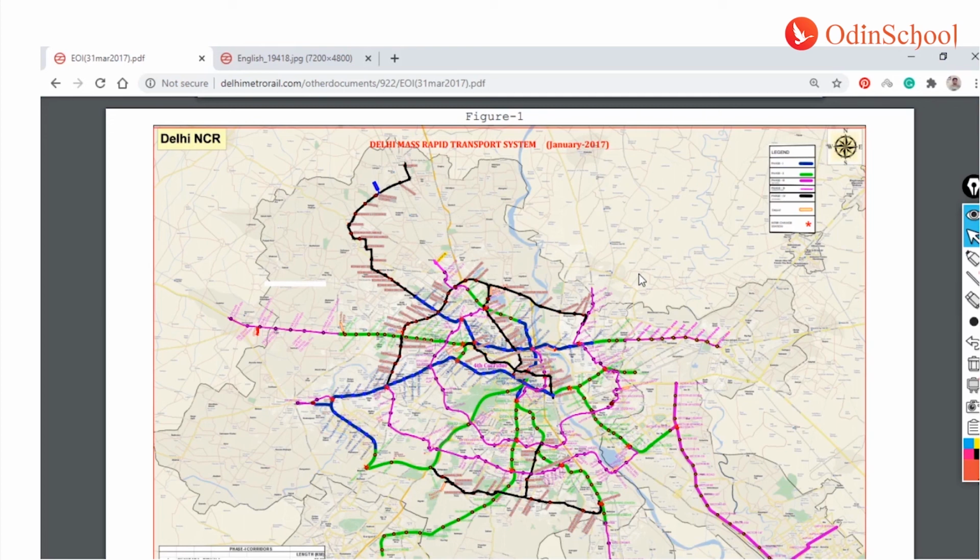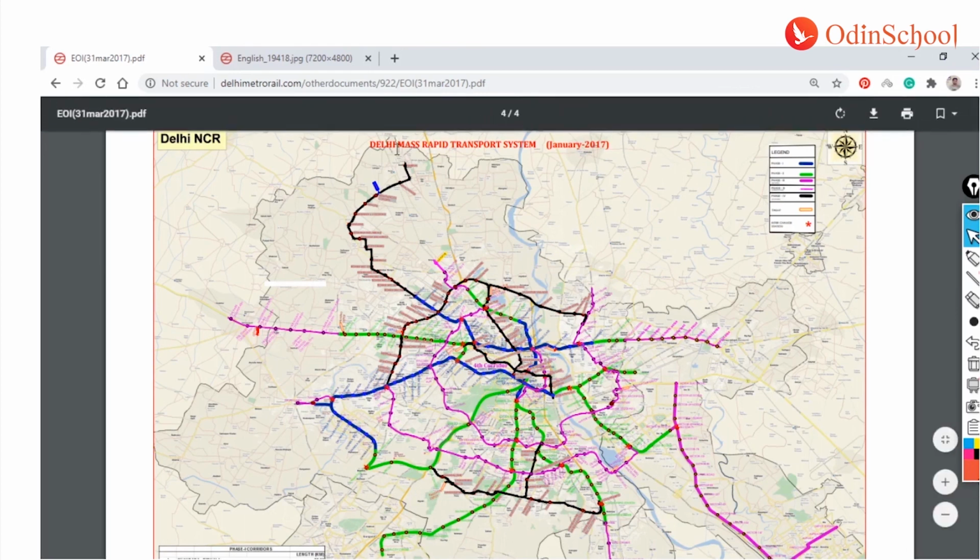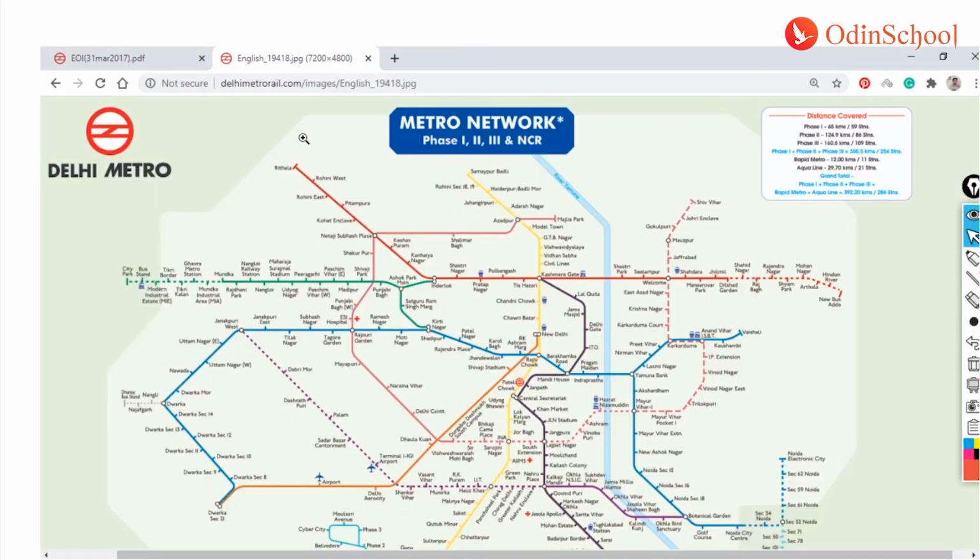the important one. Now, let's look at the revamped version of the same thing, Delhi's mass rapid transport system. This one is from January 2017, which they have published, I believe, on 31st of March 2017. Now let's look at the later version, which is much more revamped, clean and precise. Now it's the same thing. It's the same Delhi Metro's map, but now you see how this map looks. Even here you have the water body which I mentioned, but in a much more symmetrical format.